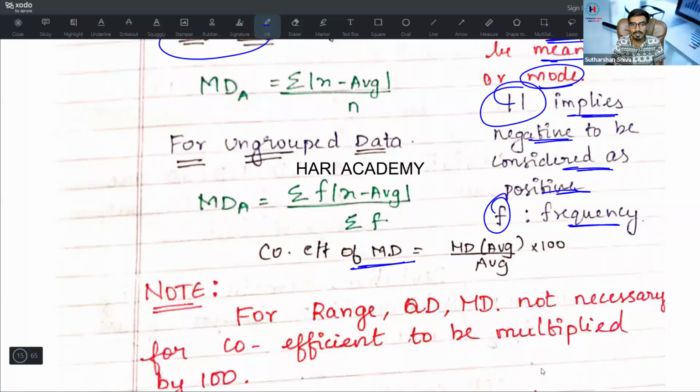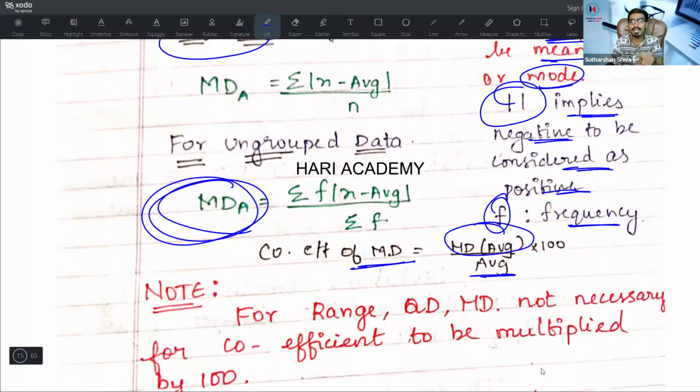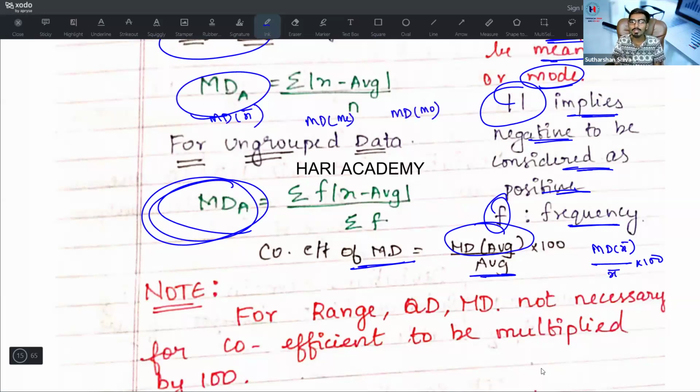What is coefficient of mean deviation? Whatever answer you find here comes to your numerator, and the denominator is the respective average. For mean deviation about mean, it is mean deviation about x bar divided by x bar into 100. Similarly, if they ask mean deviation about median, or mean deviation about mode, it is the same approach.